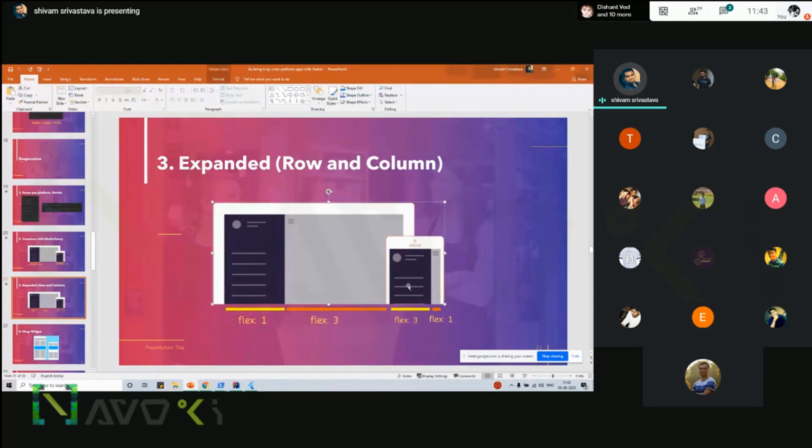Now if we are working on the mobile application, flex on the right side is 3, so it will take three parts of the device width. And if the flex is 1, it will take one part of that particular device row. In the same way, if we are working with a column, then it will take place vertically. But since it is in the horizontal manner, it is a row. So this is how you can use the expanded widget also to restrict the constraint of that particular UI widget.